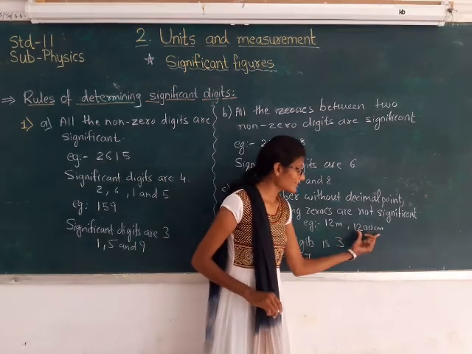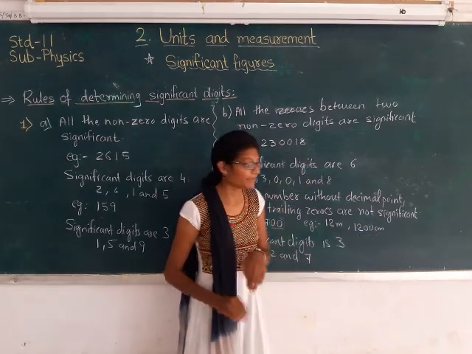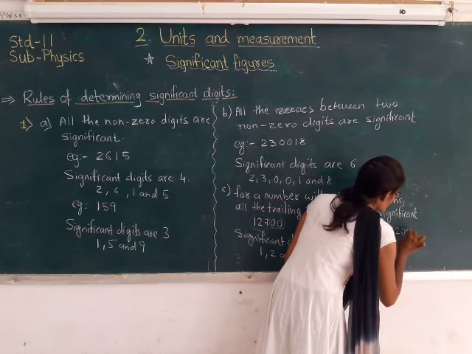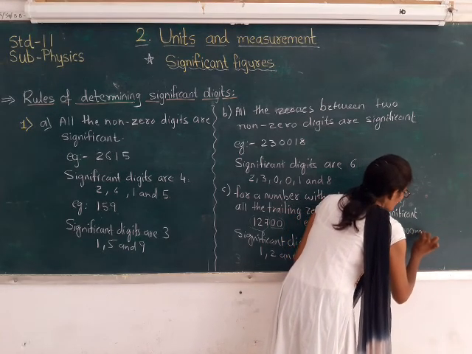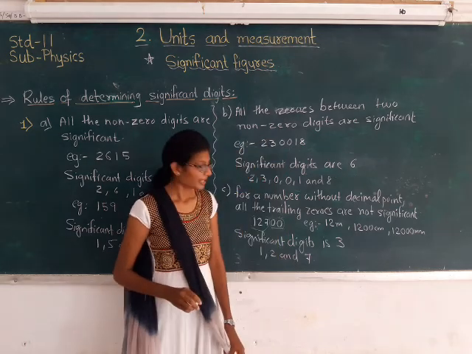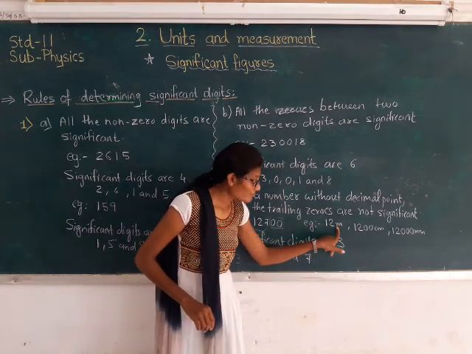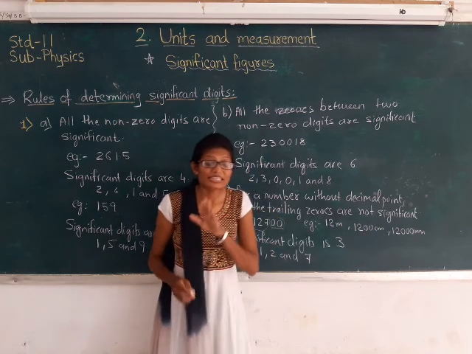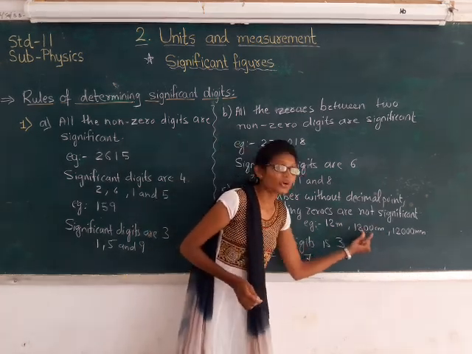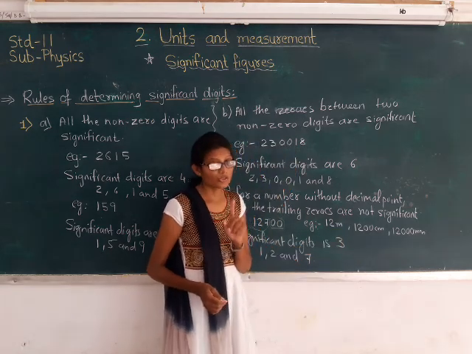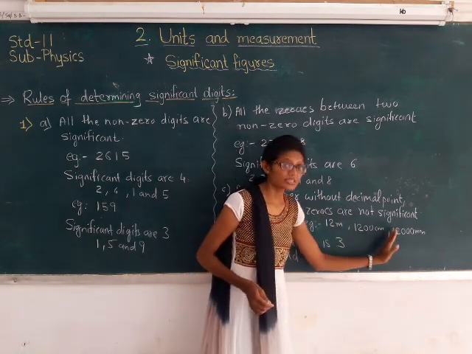If I want to write the same number in terms of millimeter, I can write it as 12000 millimeter. So here, because I am changing the unit, the zeros are following the number. It is because of the unit that the trailing zeros appear.